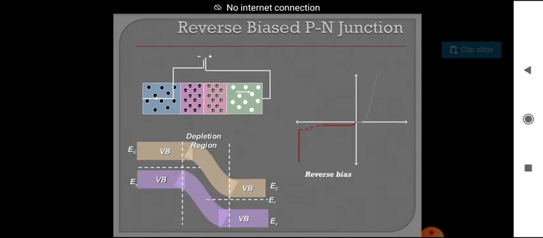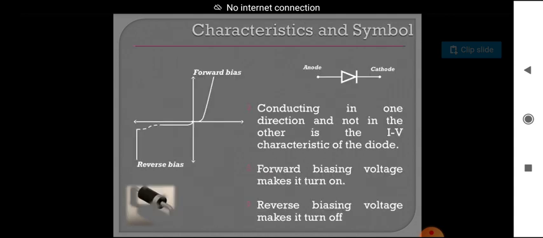And we will get one graph, as shown in the figure. When we take voltage values on the x-axis and current values on the y-axis, you will get another graph, the reverse bias graph shown in the figure. Forward bias and reverse bias are shown in one diagram.